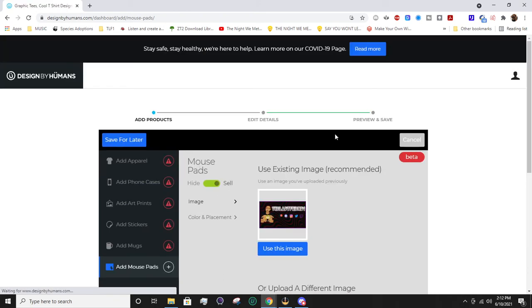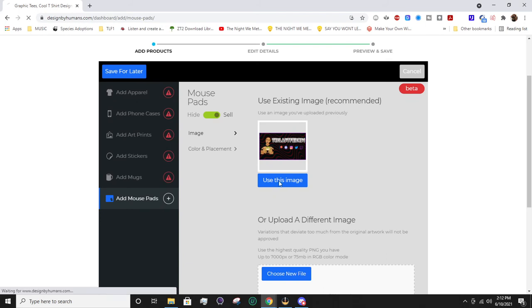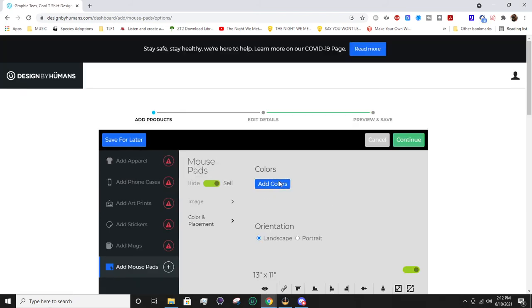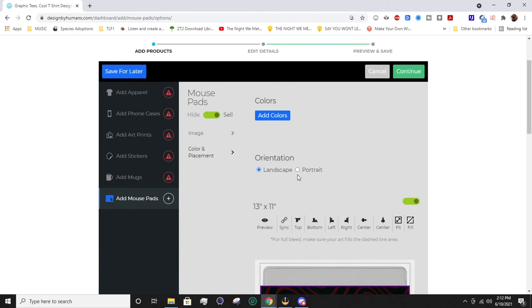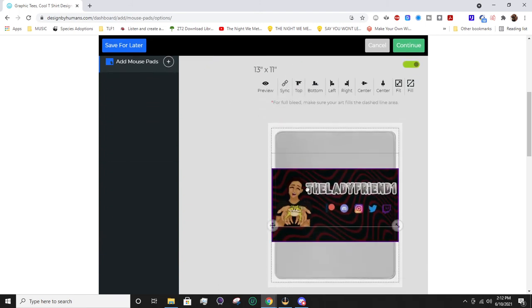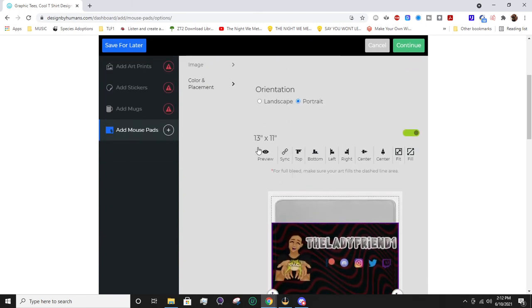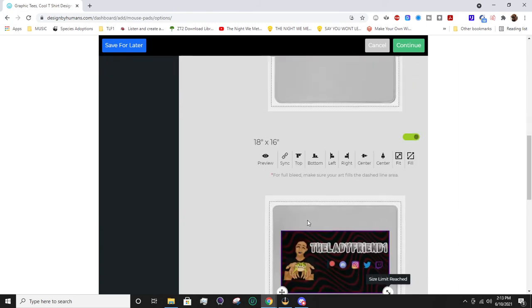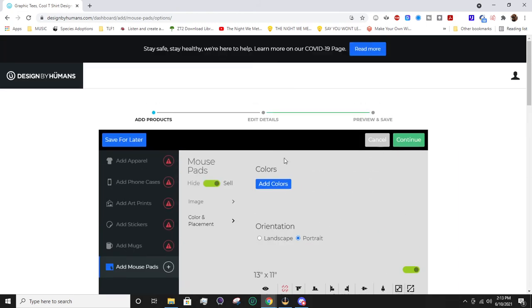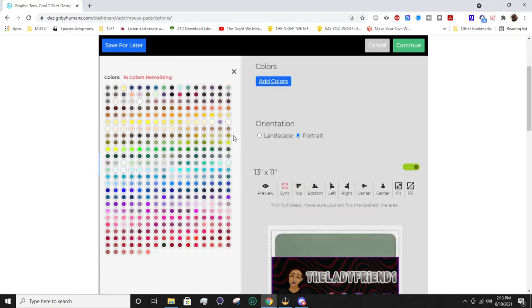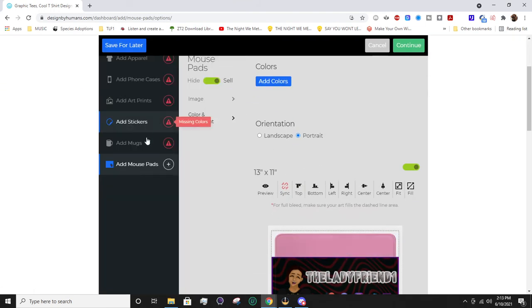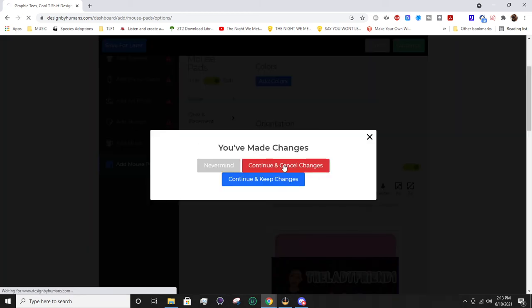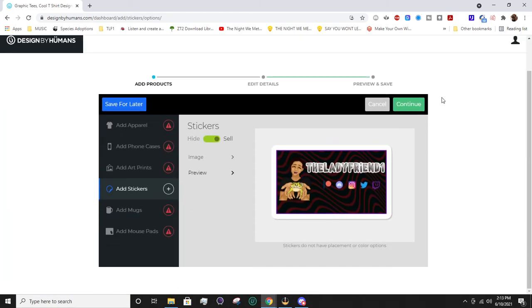We also have mouse pads as the last thing. So we're using that same image, which you have the option of landscape or portrait to edit this in. And you have all the same things. You do also have that syncing, and you have a couple different sizes to work with. You also can add colors. You have 16 and a ton of colors to choose from. So I'm going to go back to the stickers. And now we're going to hit that continue button.